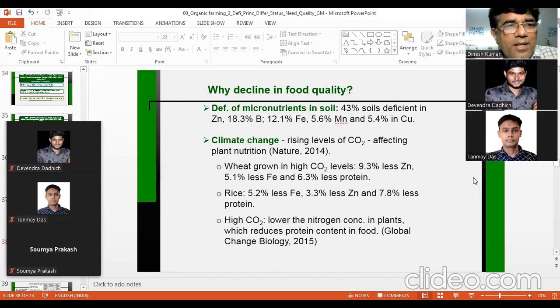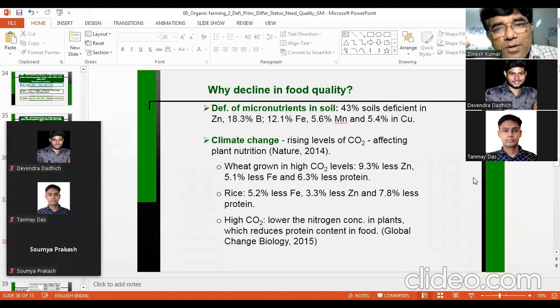You need these metallic or non-metallic micronutrients. And if one or two are missing, definitely those kind of chemicals will not be synthesized. If your zinc is deficient, then your indole-acetic acid will not be synthesized. And this indole-acetic acid may affect several growth and other parameters of the plant, and it can affect the quality of the plant, quality product of the plant.